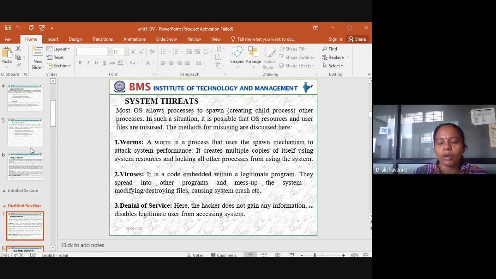It may be your desktop, laptop, or your mobile. So you should have an updated antivirus. Why do we say updated antivirus? Because any unauthorized or malicious virus should not enter your system or your laptops. That virus should not mix up with your system, or modify, or sometimes destroy, or sometimes even crash the system. These things should be avoided in the operating system. All these should be taken care of.